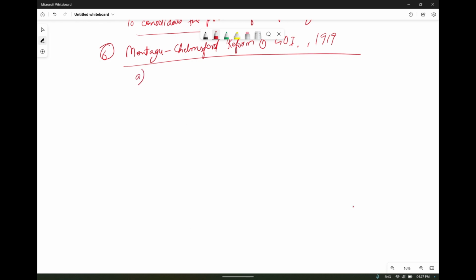The Secretary of State for India, at that time, as we all know, the Secretary of State reports directly to the Crown. Okay, directly responsible to the Crown. The Secretary of State for India was none other than Montagu.